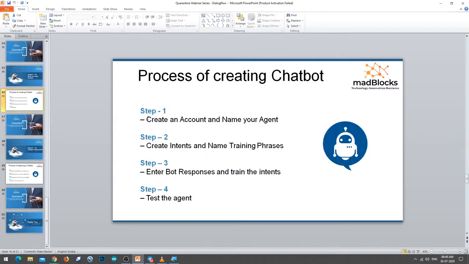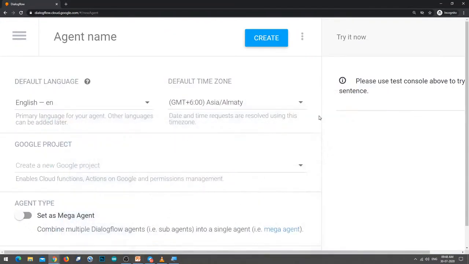So what is step 1? Step 1 is you have to create an account and name your agent. We have created our account using the Gmail ID, right? So let us name our agent. Let's say webinar bot. You have to give your agent a name. I have given webinar bot, or you can simply put something like Jarvis. You can have any name.